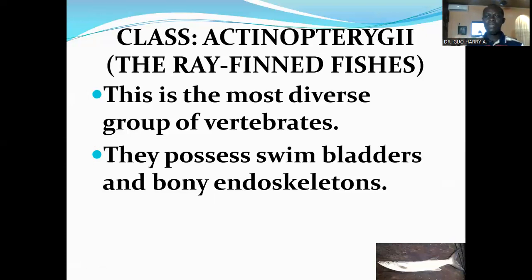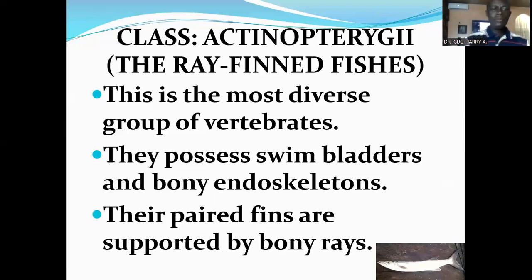They have bony endoskeleton. Their paired fins, like the pectoral fin and the pelvic fin, are supported by bony rays.